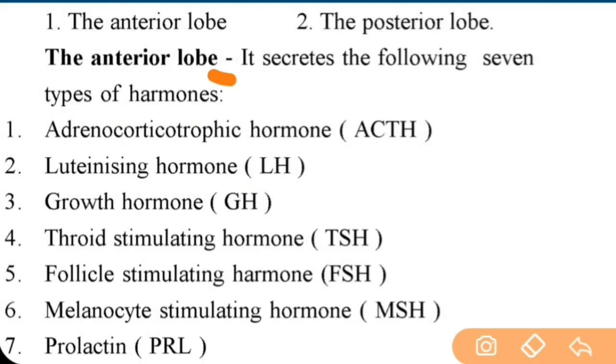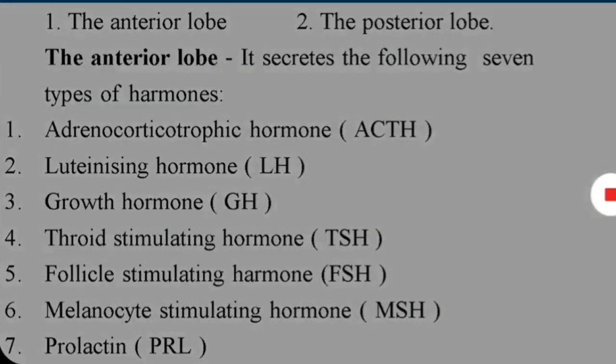First is anterior lobe. It secretes the following 7 types of hormones. First hormone is adrenocorticotropic hormone, ACTH. Second is luteinizing hormone, LH, growth hormone, TSH, thyroid stimulating hormone, FSH, follicle stimulating hormone. Next, MSH, melanocyte stimulating hormone. Next is prolactin. Let's see the details.